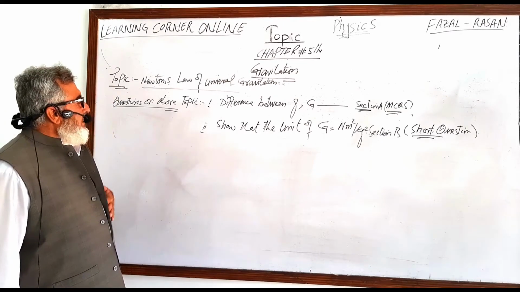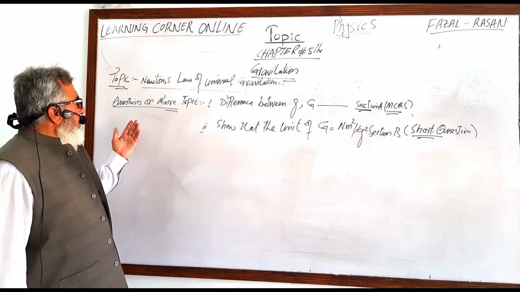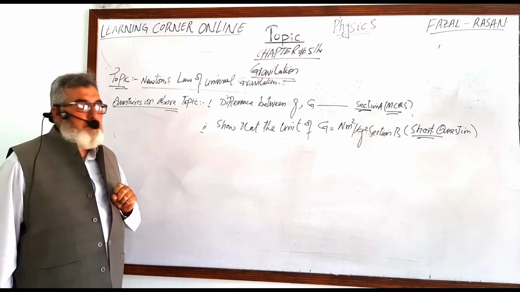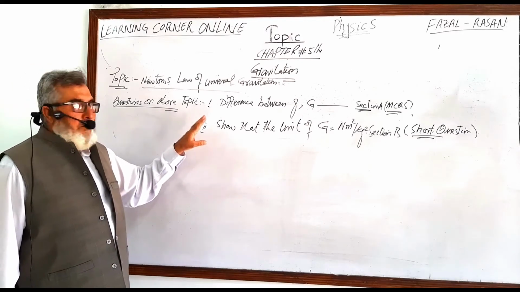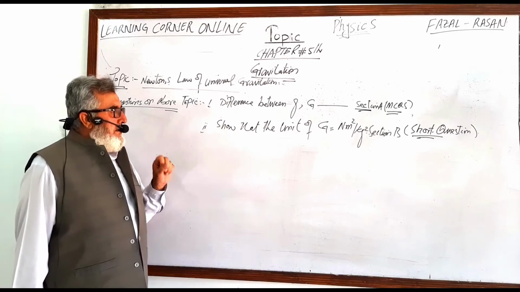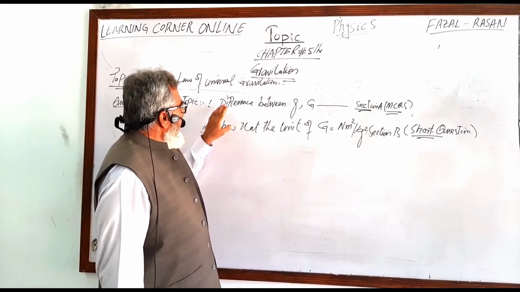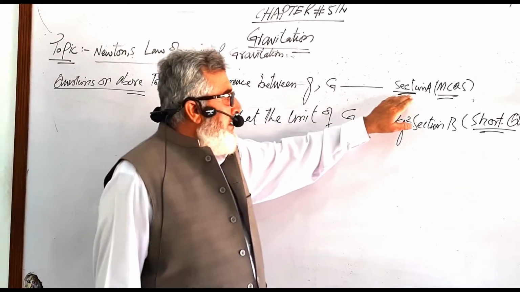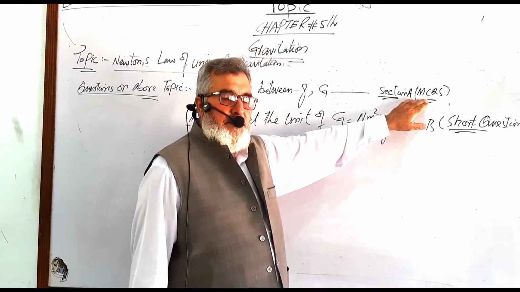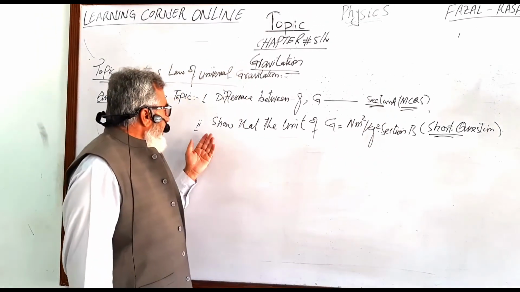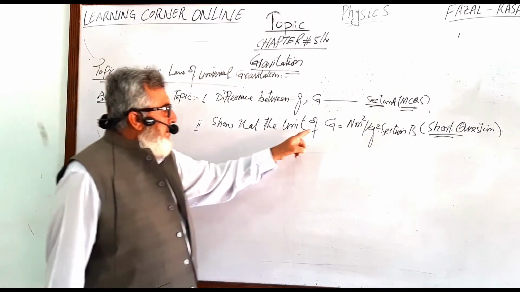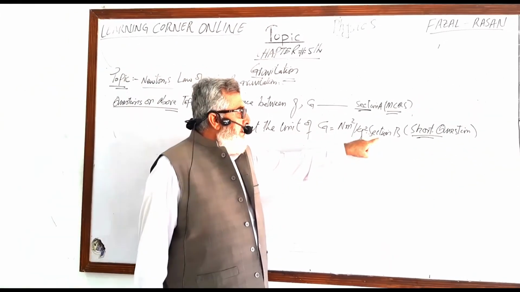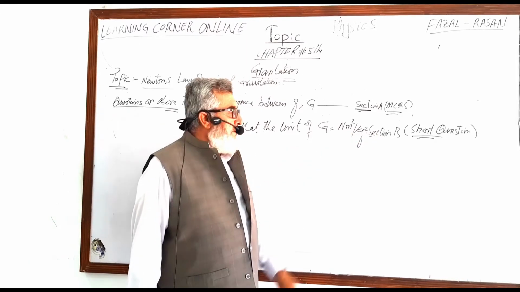Now dear students, in the previous discussion we came to the conclusion that there are two types of questions which will be adjusted from the above relation in the Federal Board pattern. Question number one will be in the form of what is the difference between small g and capital G, which will be in section A in the form of MCQs. And question number two is show that the unit of G is equal to Newton meter square per kg square, which will be there in section B in the form of short questions.